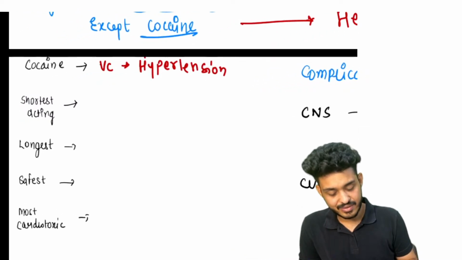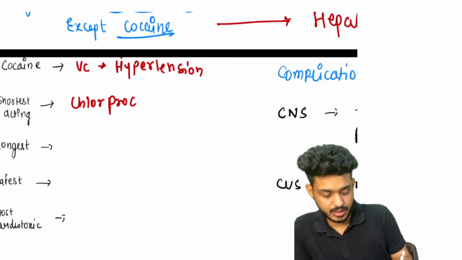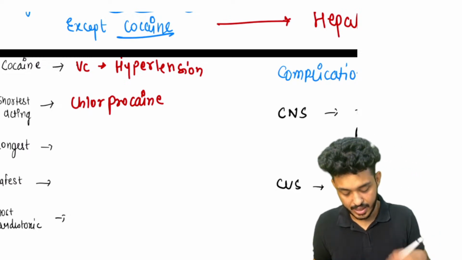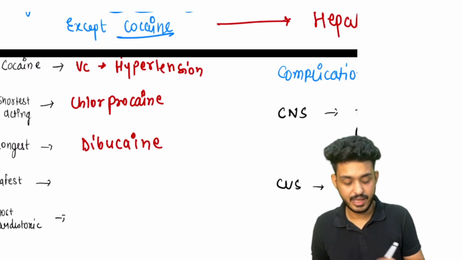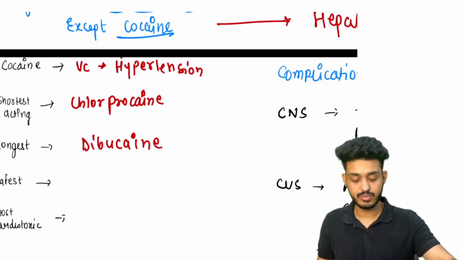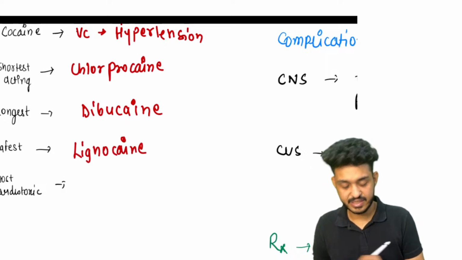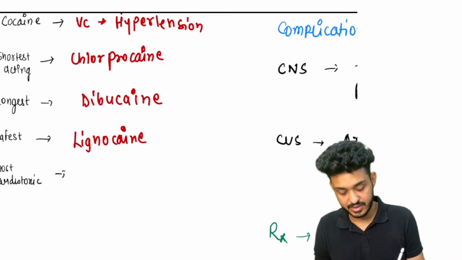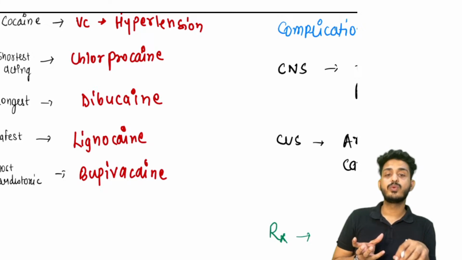Shortest acting is chlorprocaine, and the longest acting is dibucaine, guys. The safest one, whichever you have heard more, is lignocaine. Lignocaine is the safest one, and the most cardiotoxic one is bupivacaine. So you will get a lot of questions on bupivacaine.